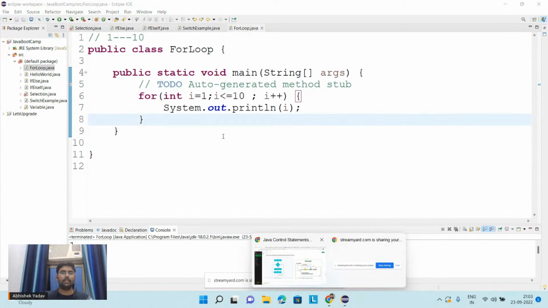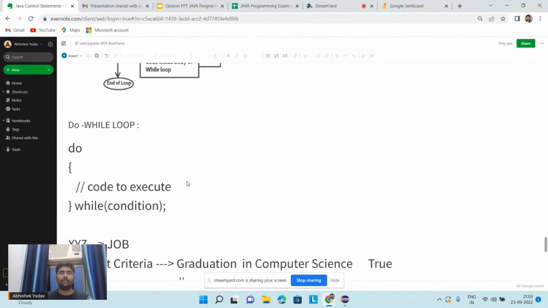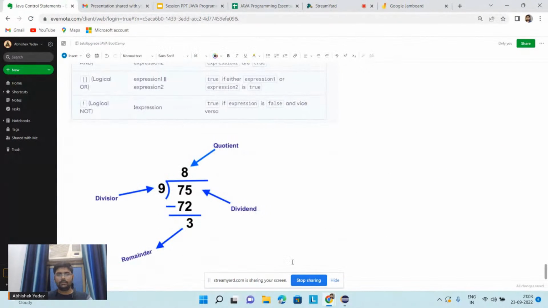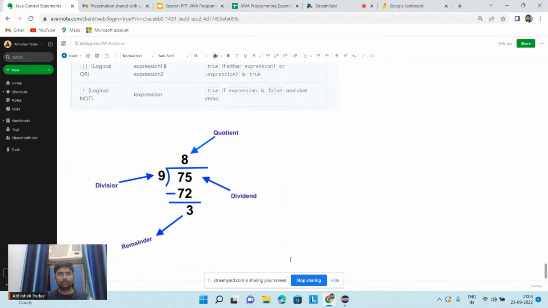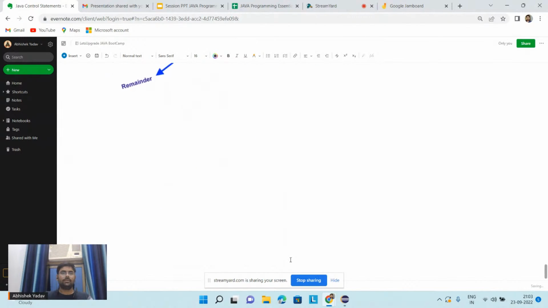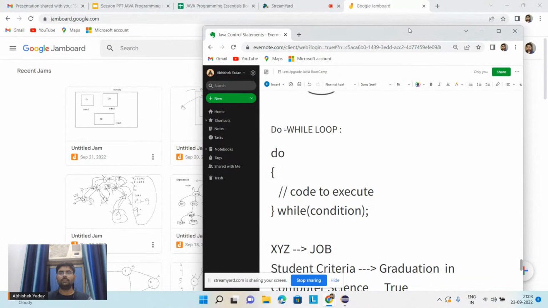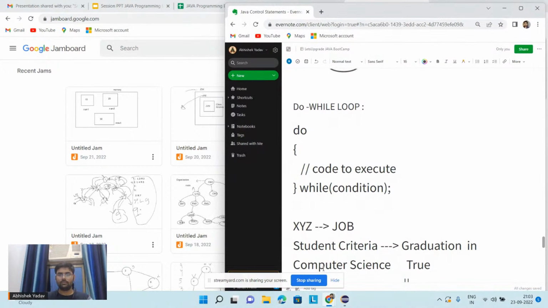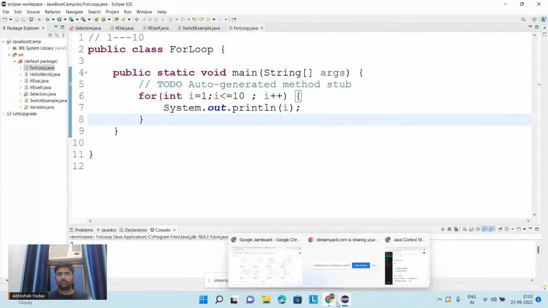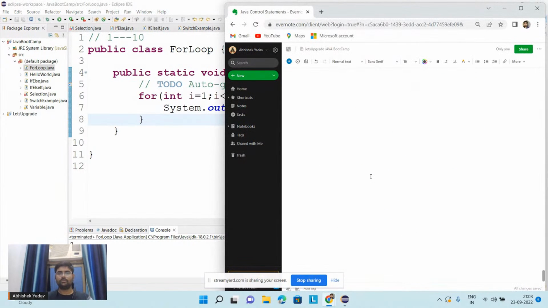For this I have to open Evernote here. One second. Give me one minute here. So what I will do, I will first create a table here.